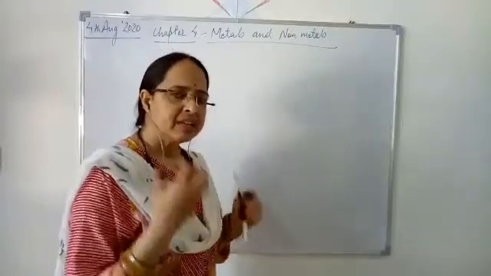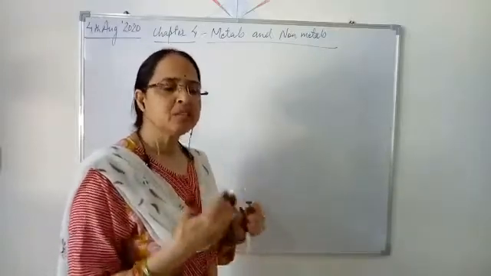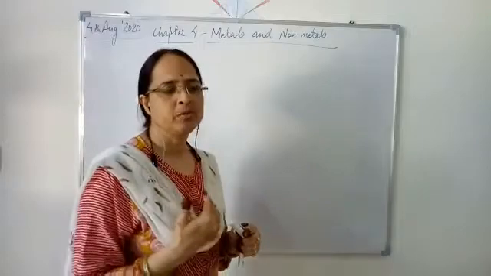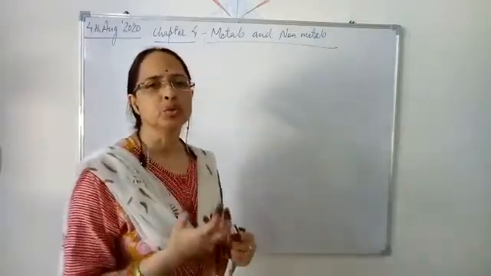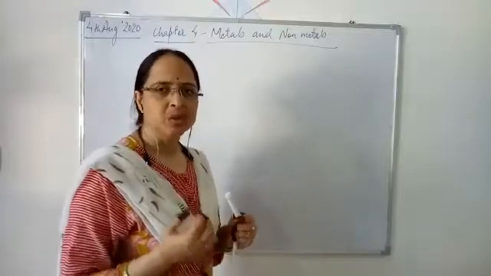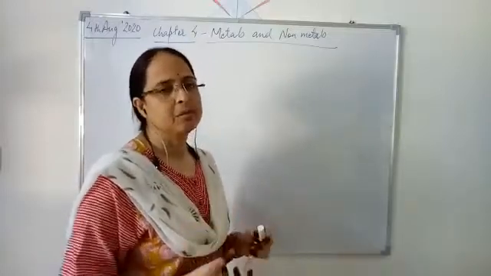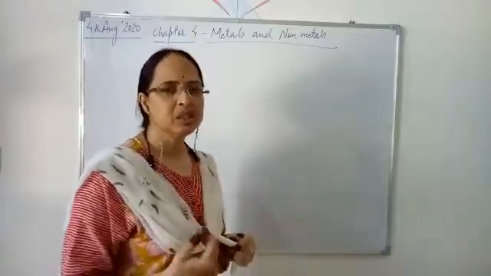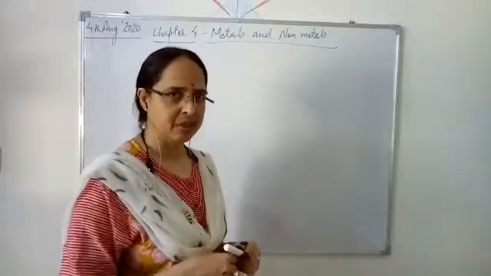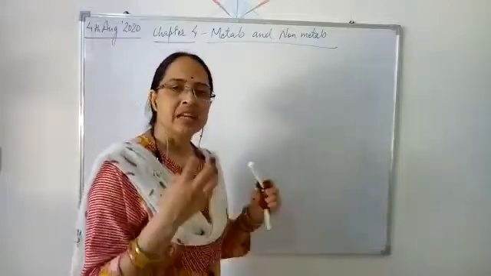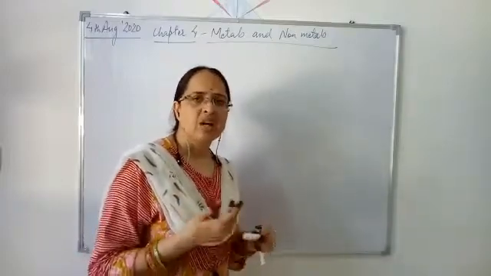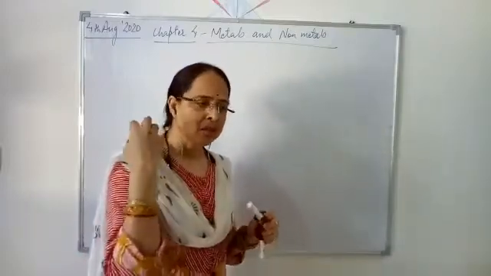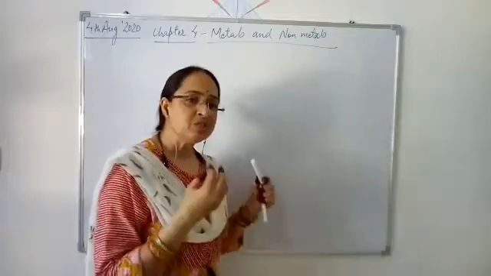These weapons made by early man were used to hunt and kill animals, and the animal flesh was consumed by early man for survival.